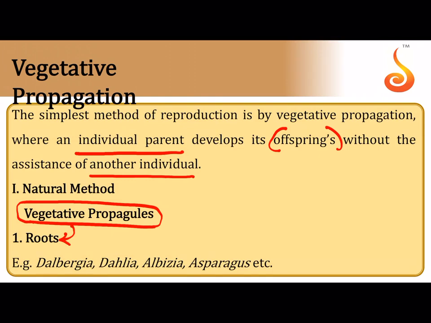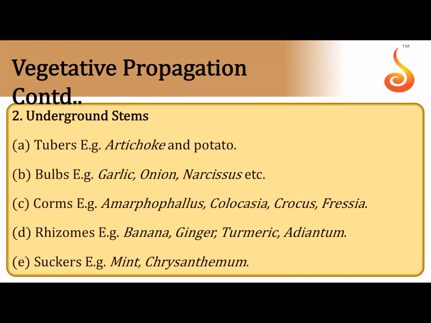propagule, as in the case of Dalbergia, Dahlia, Albizia, and Asparagus. Then you have all studied in morphology the different types of underground stems like tubers, which are meant for storage, like in artichoke and potato. Bulbs are specialized highly condensed stems that you see in garlic, onion, and narcissus.